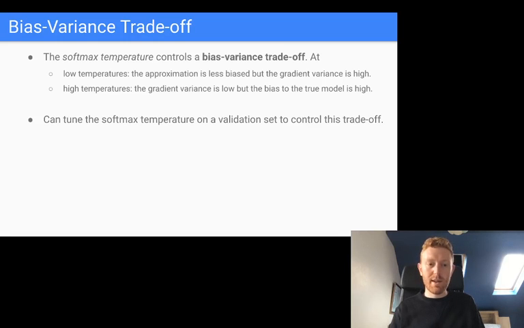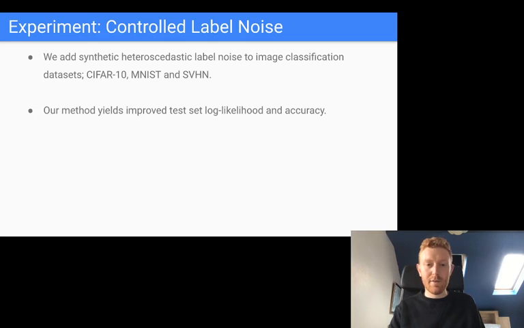What we're arguing in our work is that you should view heteroscedastic classification models according to this generative process, and that you can tune the softmax temperature on a validation set to control that trade-off and therefore control performance as well. And so we have a bunch of experiments that show that our idea essentially works.